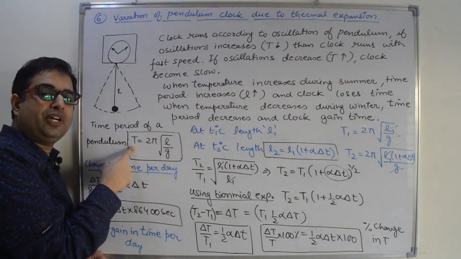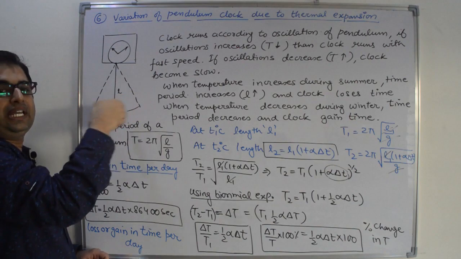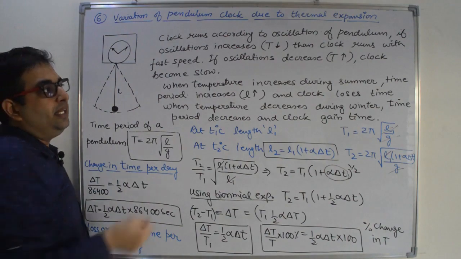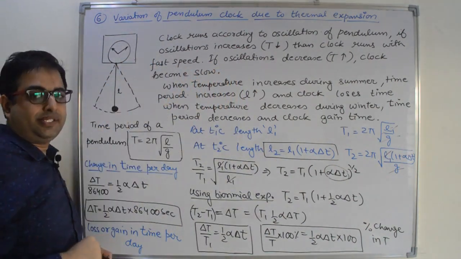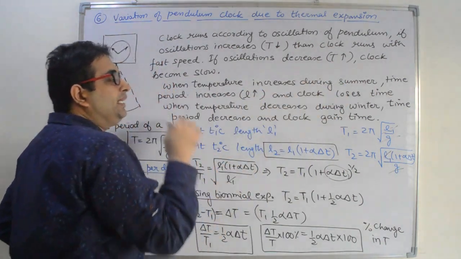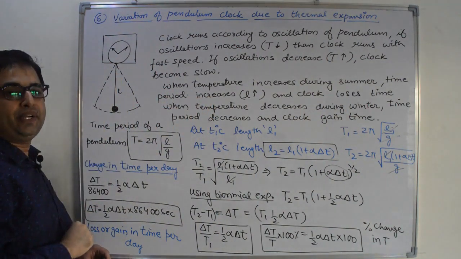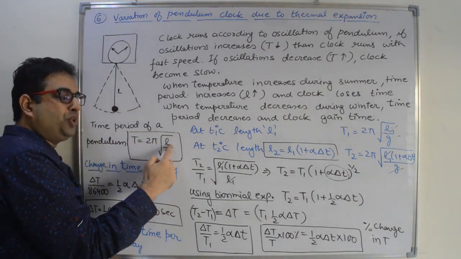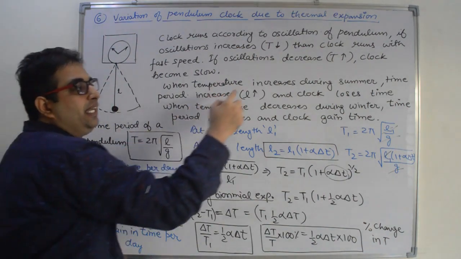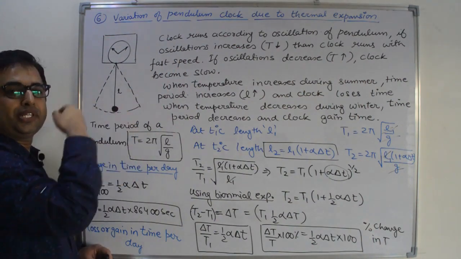If we decrease the time period of the simple pendulum, the pendulum will move fast. It will take less time to complete one cycle, and the speed of the needles will increase. Means the clock becomes fast, right? When temperature increases during summer, the time period increases. Why? Because of the increase in length of the simple pendulum. As we increase the temperature, due to expansion, the length will increase. Hence, the time period will also increase. In that case, the clock loses time because it is taking more time to oscillate.